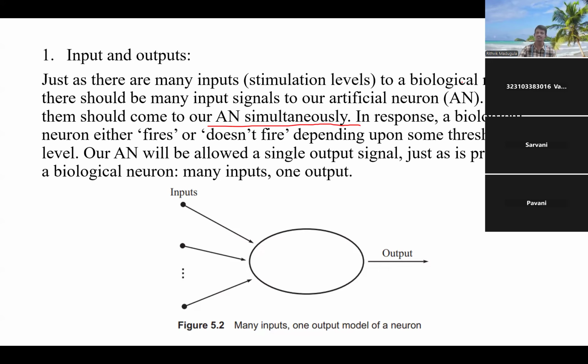As I said, a biological neuron either fires or doesn't fire. It is going to use instructions, or not, based on some threshold values. Like that, we are going to give some sort of signals. Based on the signals, the inputs, we are going to act accordingly.